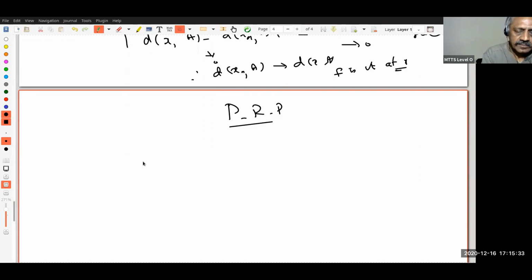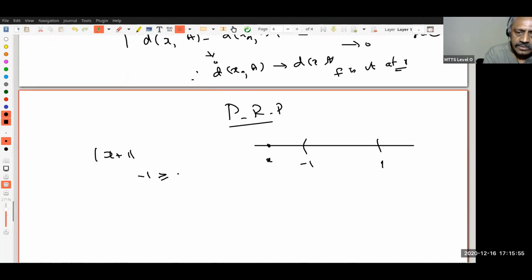Right. So let us go back to the earlier example. Suppose x is here. I want the distance between this and this. I want it to be positive. So it has to be mod of x minus, or minus 1, right? x plus 1. You understand? But remember, this minus 1 is greater than or equal to x. Therefore, minus 1 minus x is greater than or equal to 0.